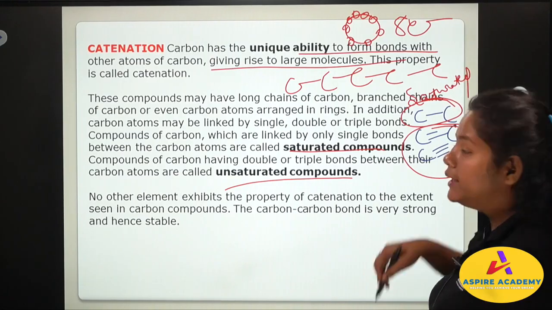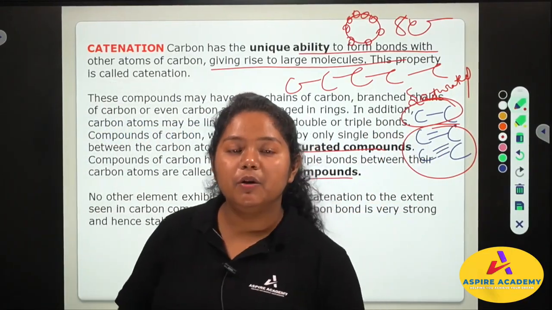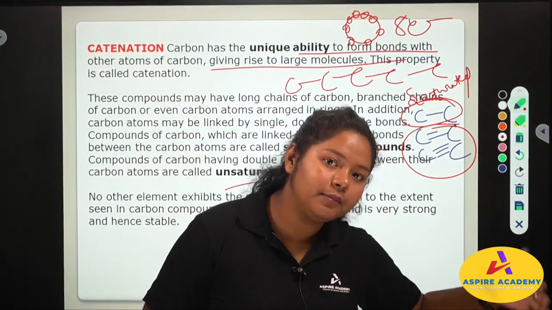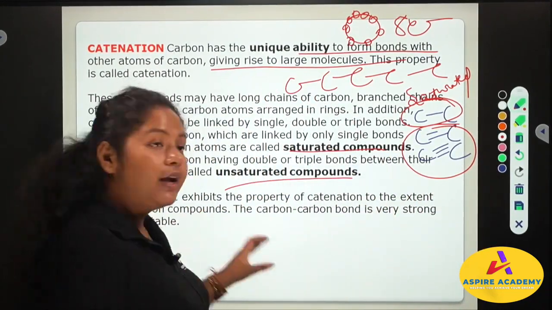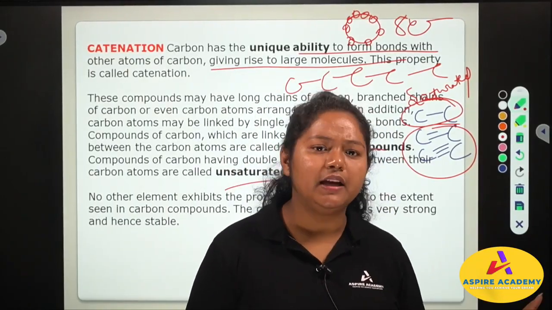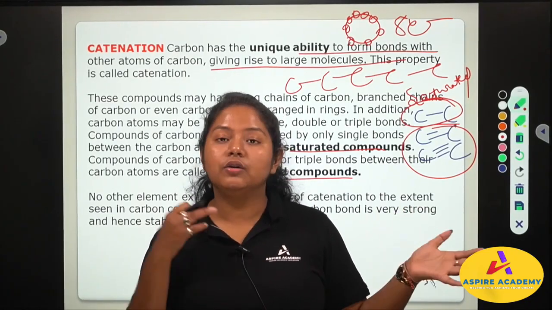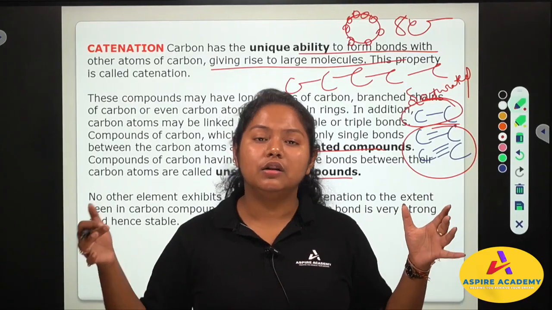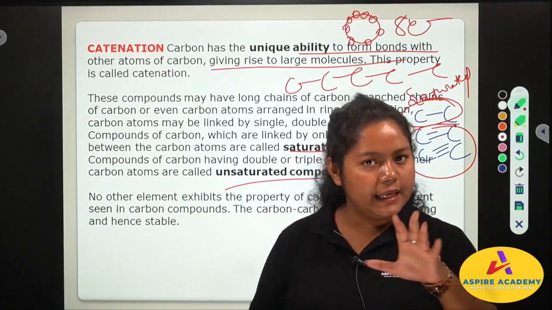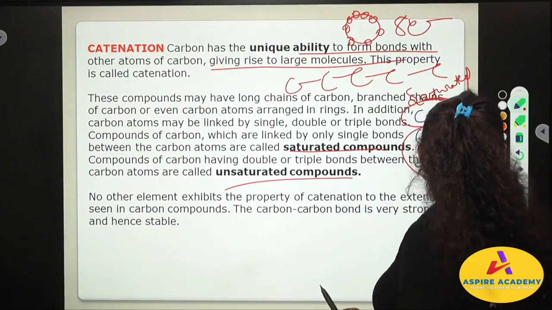We will learn about this in detail in the later part of the chapter, but as of now you need to know that carbon-carbon double bond and triple bond are known as unsaturated, and carbon-carbon single bond is known as saturated. And carbon has the unique property of catenation. Other elements don't support catenation, they cannot form huge molecules from their own self, that is, from the same element. So this is known as catenation.